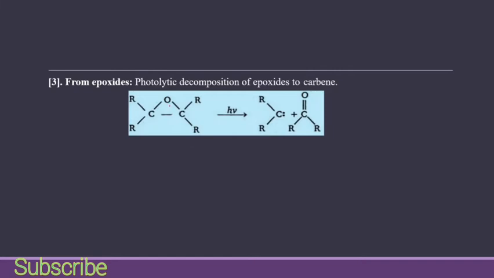So then we have the double bond of carbon, and these two bonds will break, and then we have our carbene.